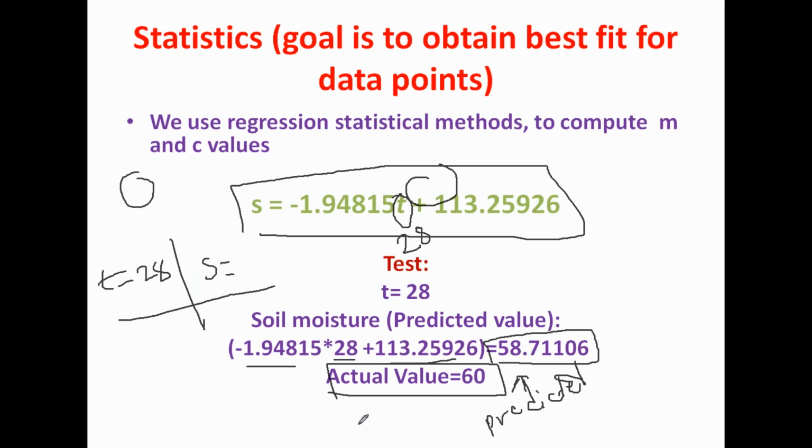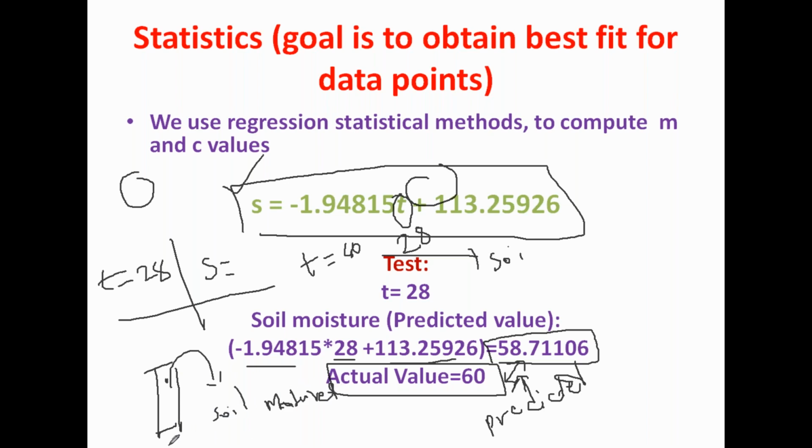Actual value is 60. When you see the difference between these two, you will see a very small difference, right? How much difference can you see? Not more than 2, right? The error is small. Now your model is able to predict. You can give any temperature. For example, if the temperature is 40, it can automatically predict your soil moisture value. With temperature you can directly obtain soil moisture values. See how fun it is, right? Now you can easily predict soil moisture simply by giving temperature.